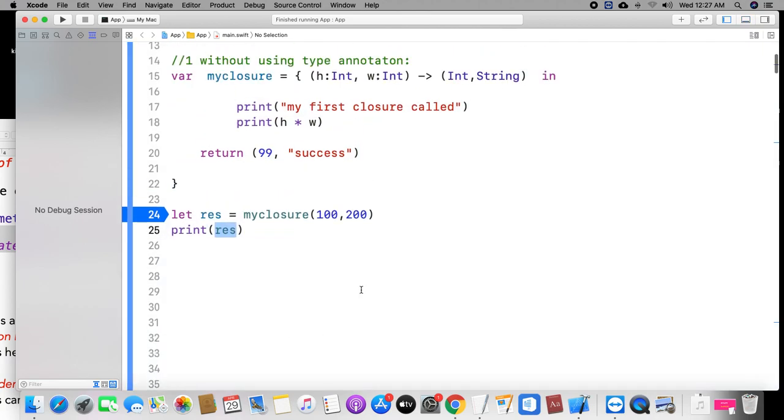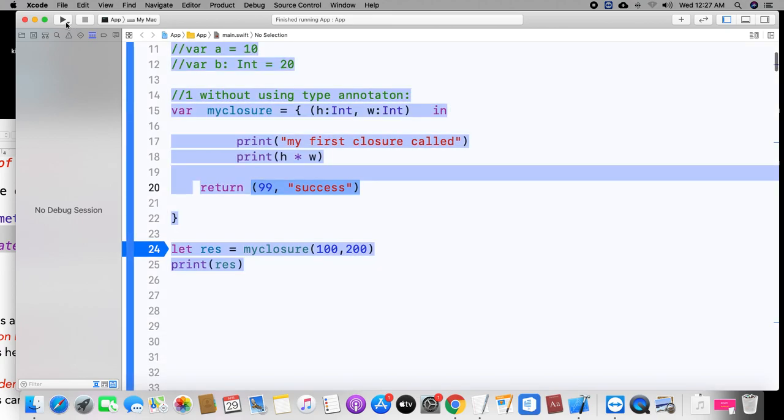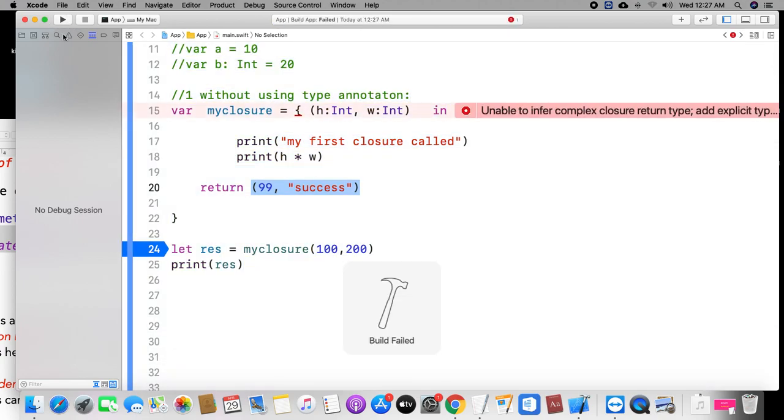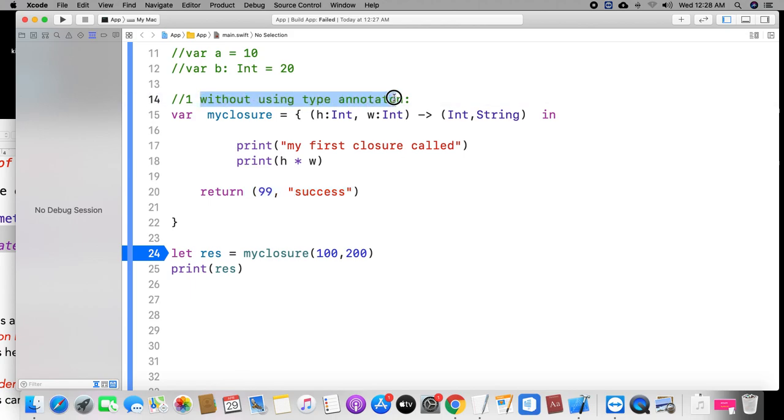Okay. And I don't want to give the return type, but I would like to return the value. Is it possible? Look here. It is impossible without using the type annotation. It is impossible here. If you want to return the value, you should declare it. Otherwise, you can't declare it. Here we are declaring the closure in the without type annotation situation.